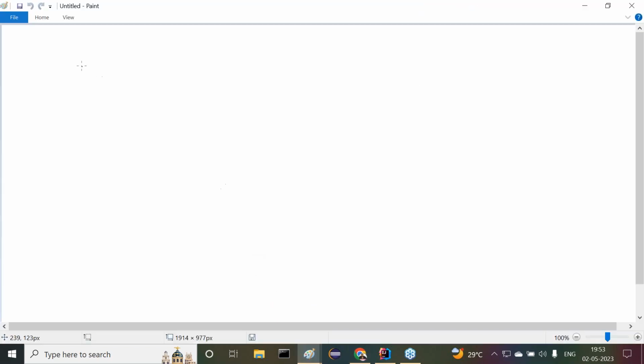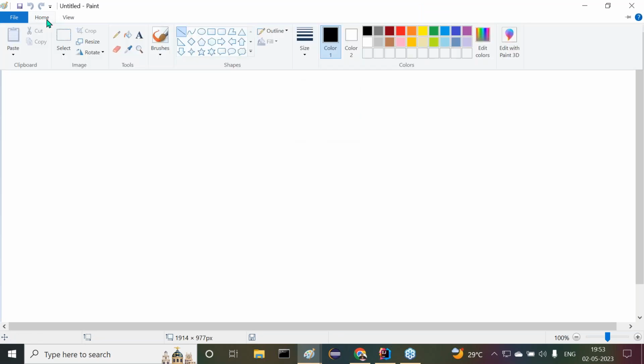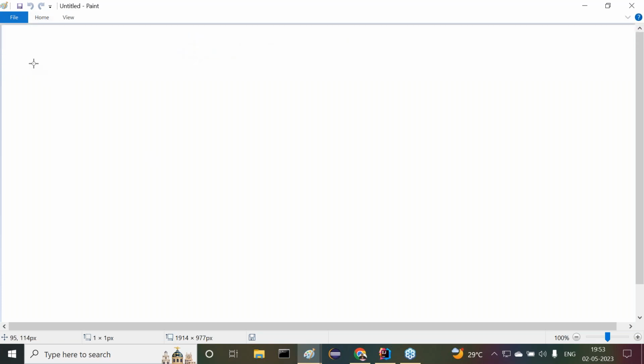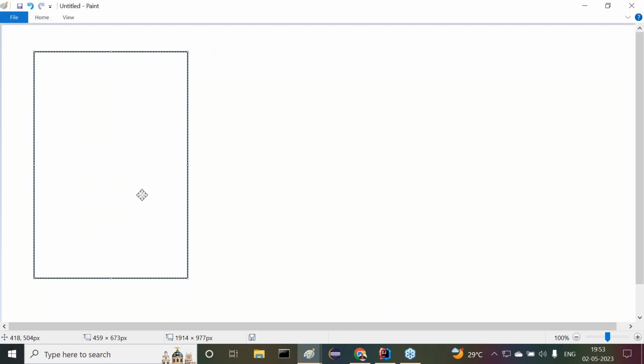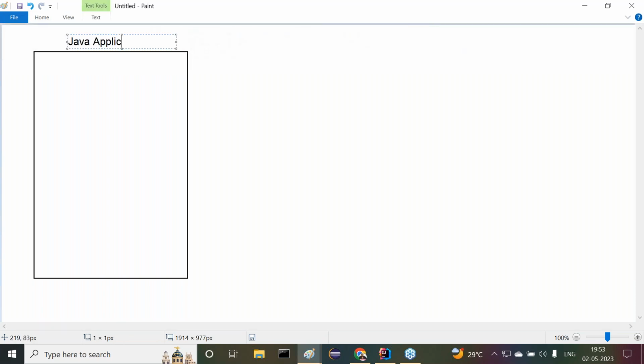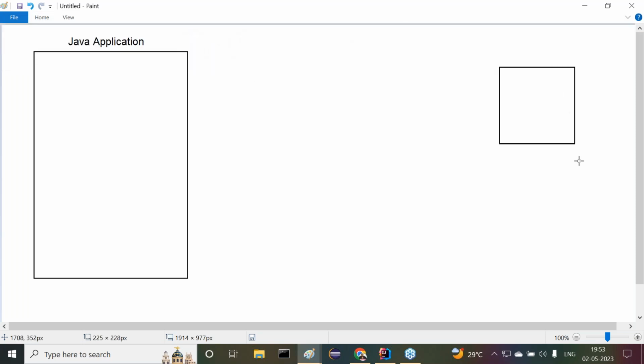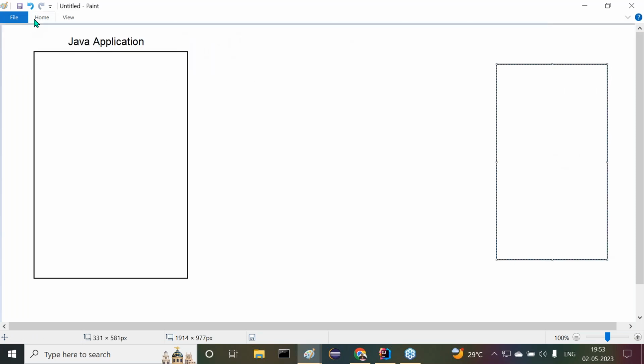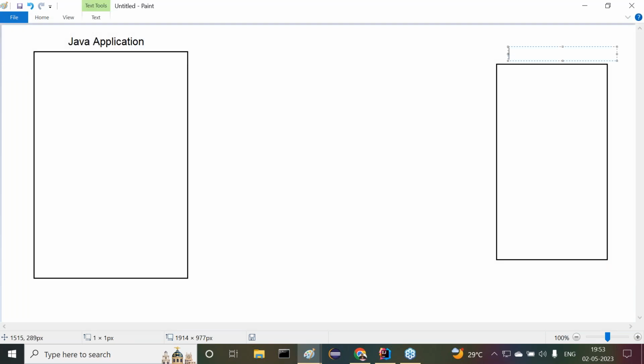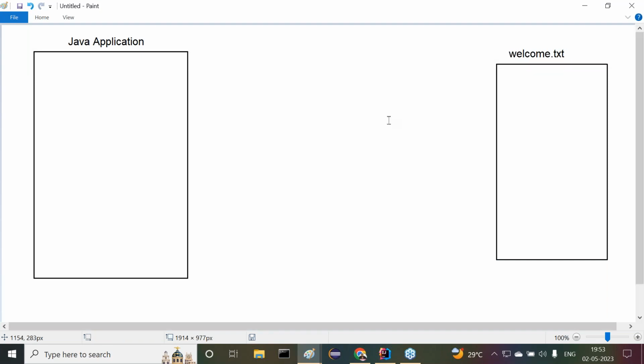Now let me check it. This is my Java program. Here we have a file. What is the file here? Welcome.txt, a text file. Any file, of course, not only the txt file.